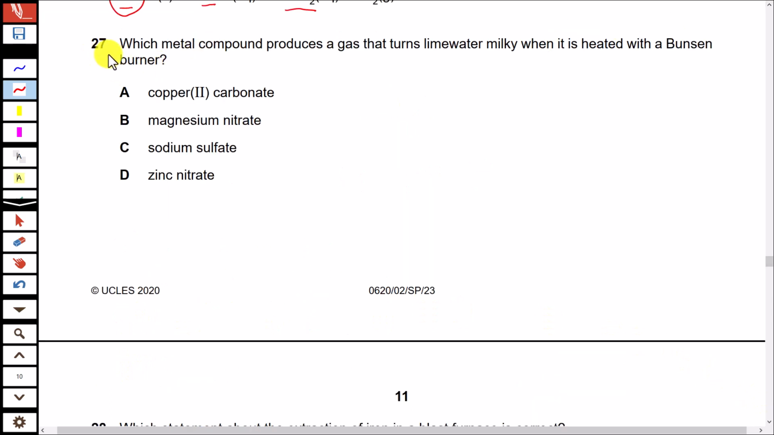Question 27. Which metal compound produces a gas that turns lime water milky when it is heated within a Bunsen burner? Okay, a gas that turns lime water milky is carbon dioxide. And carbon dioxide gas is evolved when carbonate is heated. So here option A is correct. If you look at the other three options, magnesium nitrate, sodium sulfate and zinc nitrate, they don't have carbon. So how can carbon dioxide gas evolve from these salts that don't even have the carbon element present in them?